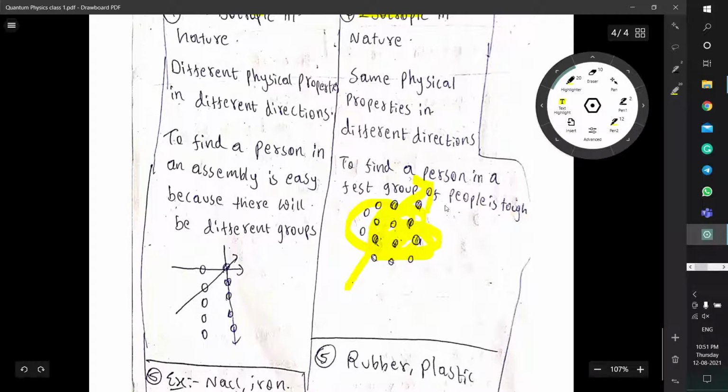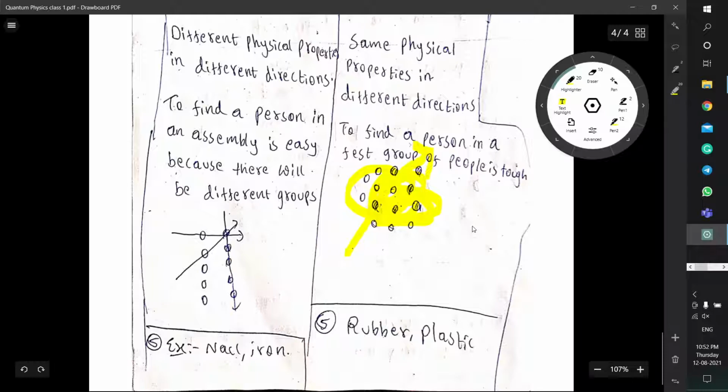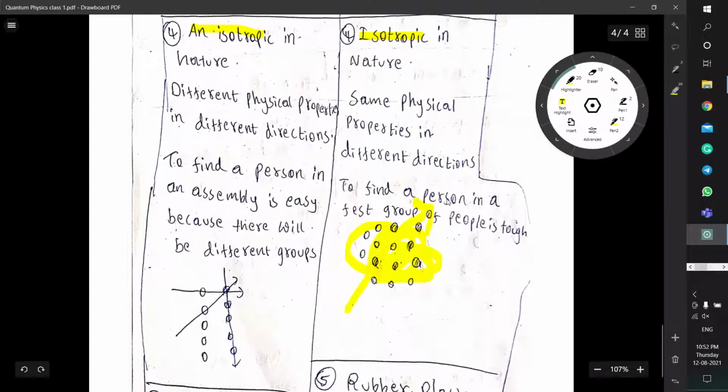So in a mess, same physical property, same chips but different directions. If you place a hand from the left side, one chip will be taken, from the right side one chip will be taken. So different types of chips will be taken from different sides. So this will be a mess. If you watch this video very slowly, you may understand this.